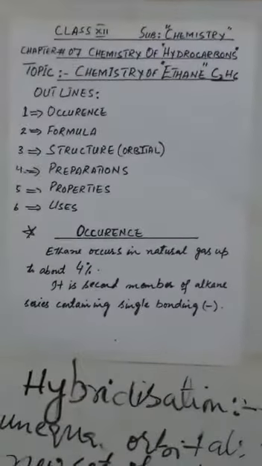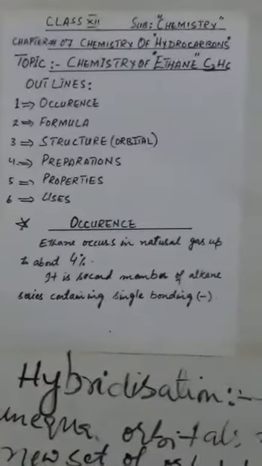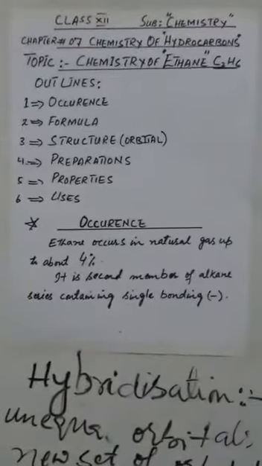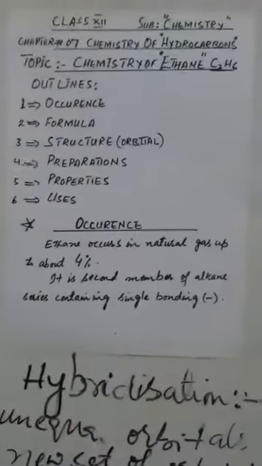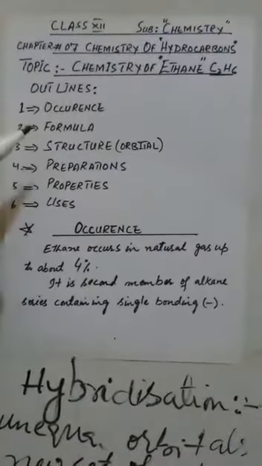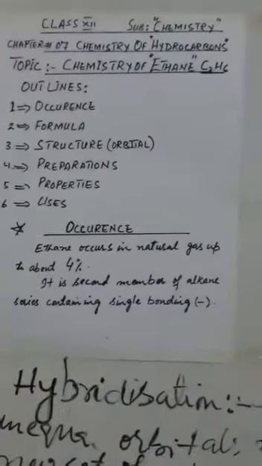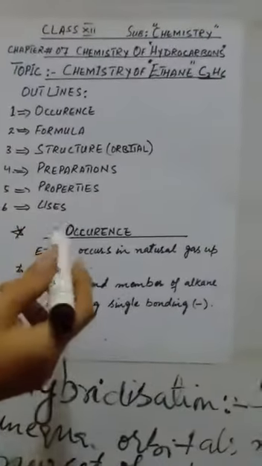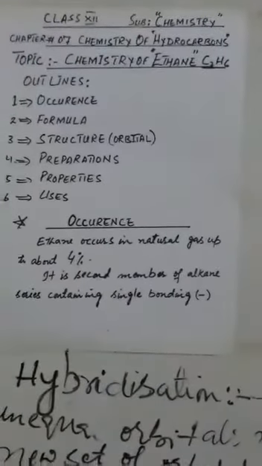Today, I am going to deliver a lecture from class Inter Chemistry, chapter number 7, Chemistry of Hydrocarbons, on the topic Chemistry of Ethane. Here I have given some outlines: occurrence, its formula, structure, methods of manufacturing of ethane, and how ethane behaves, and in the last we will discuss the uses of ethane.